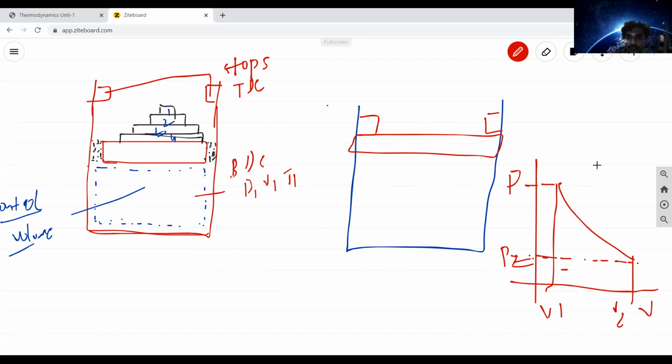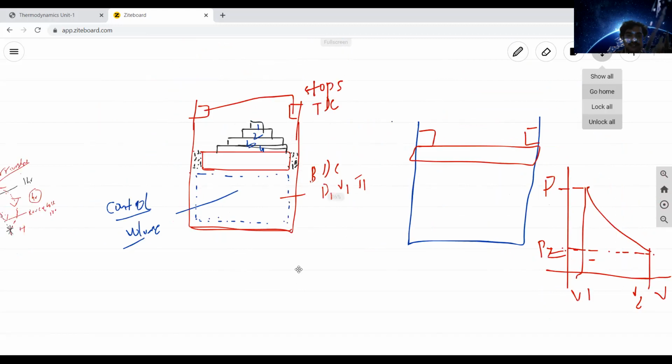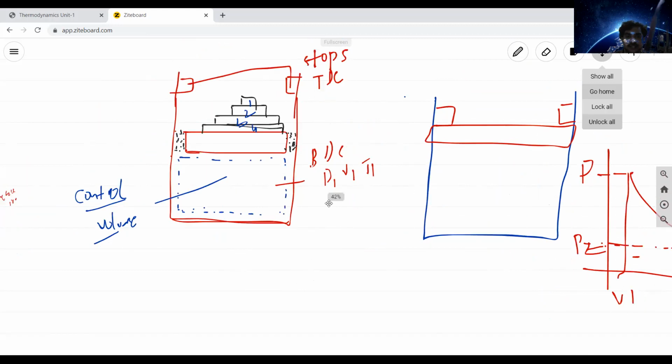And one more thing here. If you want to remove this first slide, the first weight, that piston will travel toward TDC.